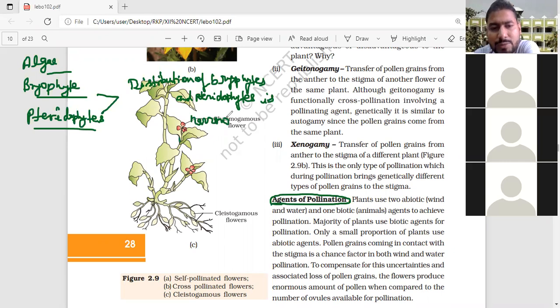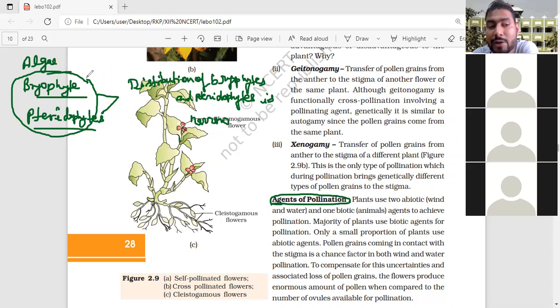Why? Because the only pollinating agent is water. Water is necessary for pollination and fertilization to move from here to there. That's why bryophytes and pteridophytes have a local, very narrow distribution, because water is compulsory for the pollination. Without water they cannot perform fertilization.